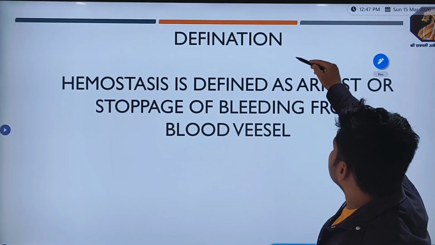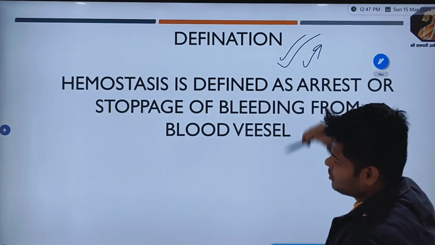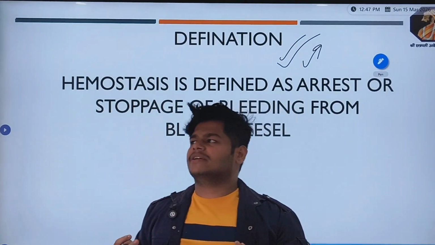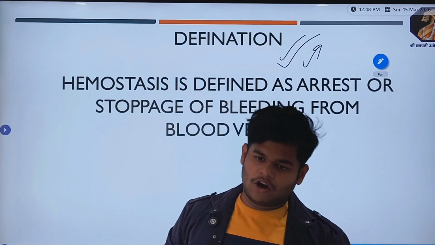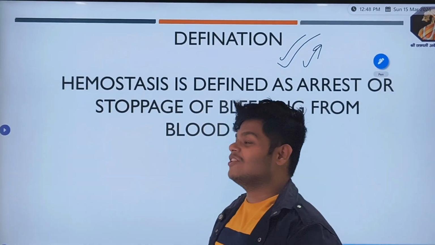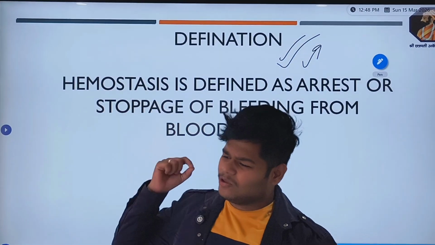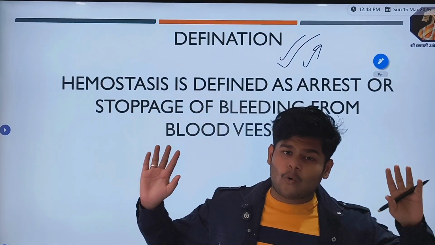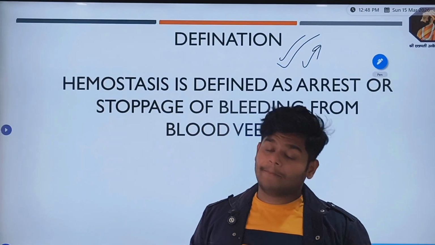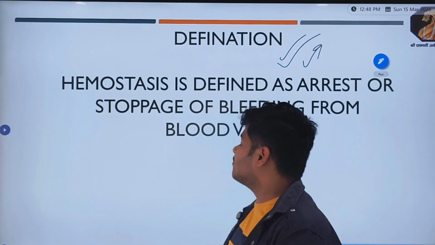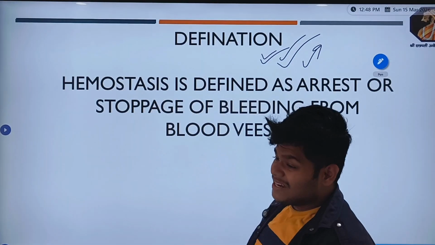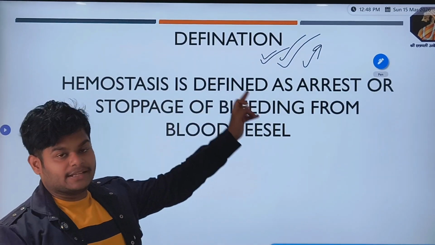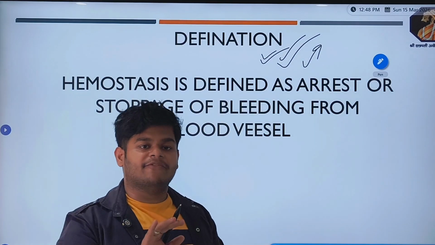So, what is meant by hemostasis? The perfect definition. You have to learn this definition by heart. What my friends do is, the first time I also did that, nothing to say about that, but you have to learn the definition as it is given in your reference books. You should not make your own definitions. We can write the paper in our own words, what we have understood, but the definition should be exact, the proper definition. Laws, theorems, all should be as given. We should not make any difference in this.